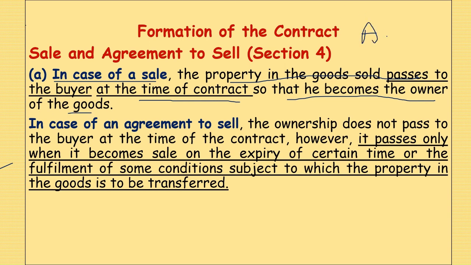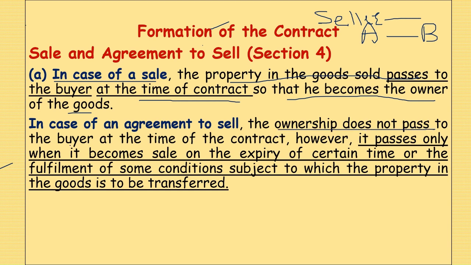If the contract is between A and B, and A is the seller and he intends to sell this property in the goods to B, then at the time of contract itself, it becomes sale.